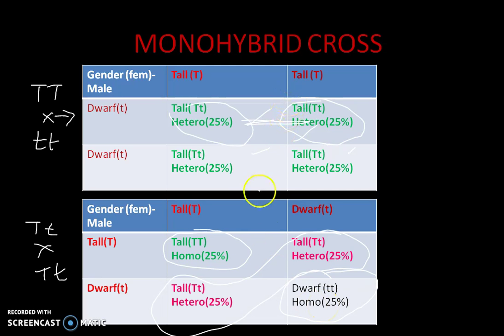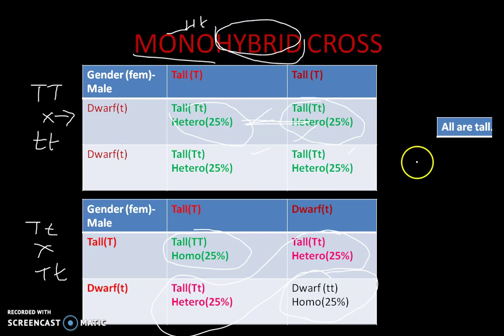So both of these are Punnett squares of a monohybrid cross. Mono means taking a single character. We have taken only the height of the plant, and we have self-crossed the hybrid. What result did we get? All are tall, so 100% result. Here no probability is found, so we can't use probability in this first table.